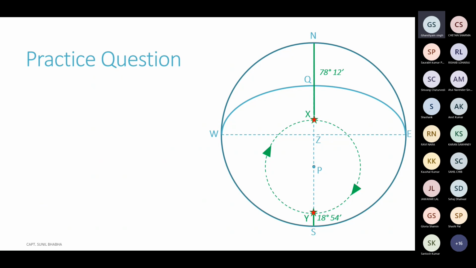Let's move ahead now. We have the declination. The next thing which we need to find is the latitude of the observer. Now finding the latitude is easy. In this particular diagram, the latitude is represented by ZQ. Z is the zenith, Q is the equinoctial. So ZQ represents the latitude of the observer.